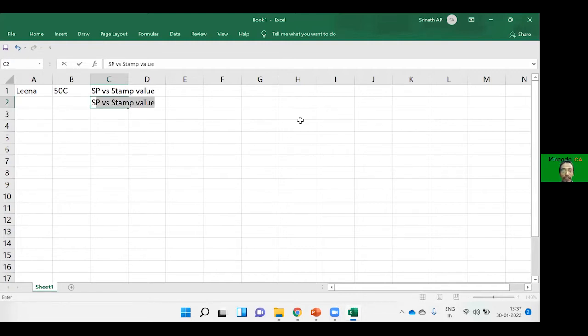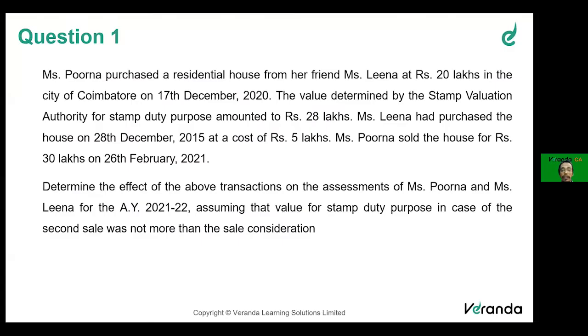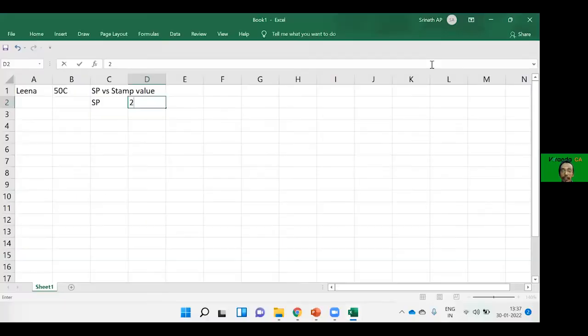Selling price, understand friends, we have got 20 lakhs. SP here is selling price. SV means stamp value. Stamp value is 28 lakhs. So you will actually compare 110 percentage of selling price with stamp value, as in the section 50C discussion that we had.